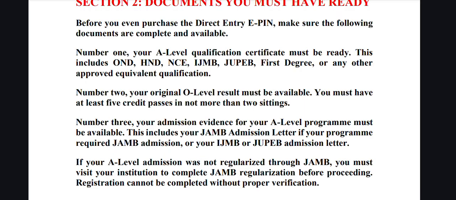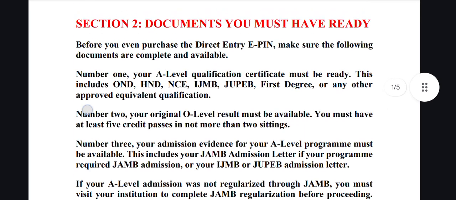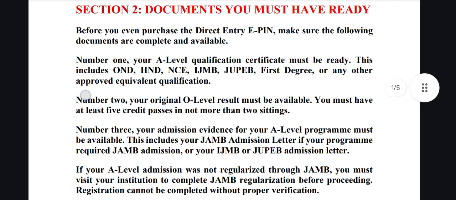So if you are still ongoing in a program in a particular institution and the admission went through JAMB, they will know that you are still currently enrolled, and they will not allow you to gain admission the second time without completing the program in the previous institution.